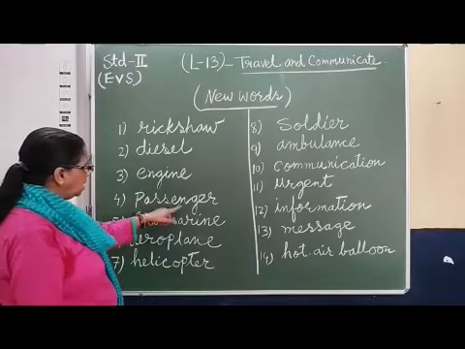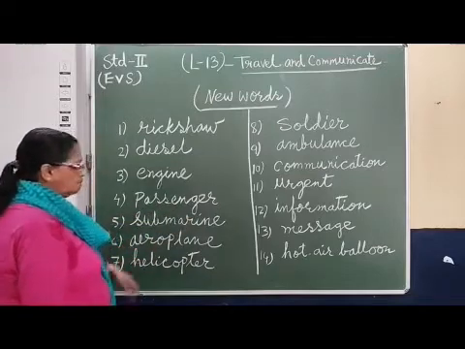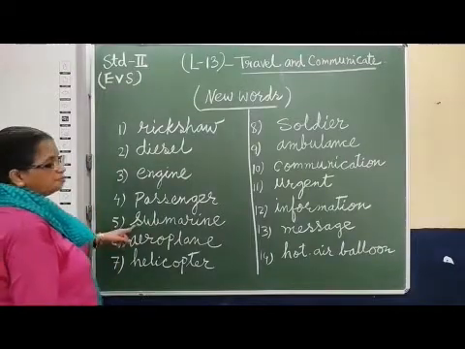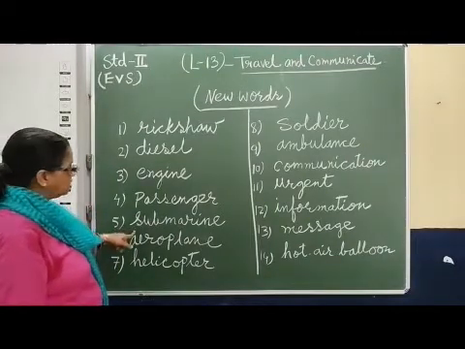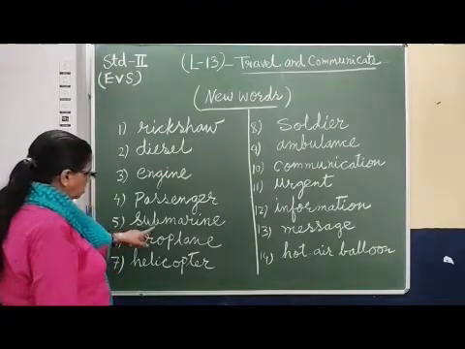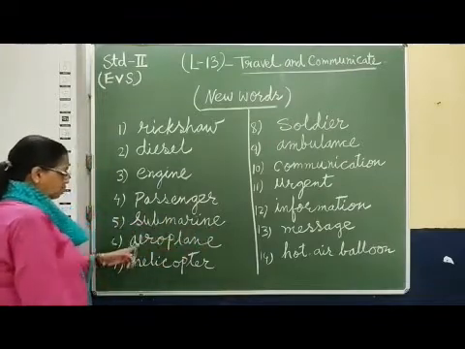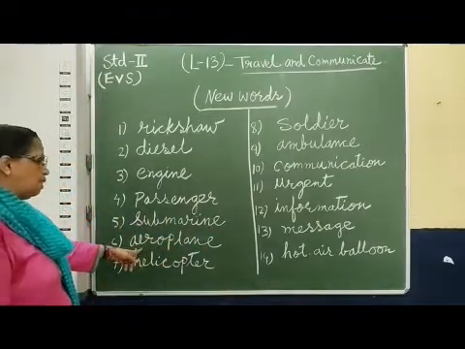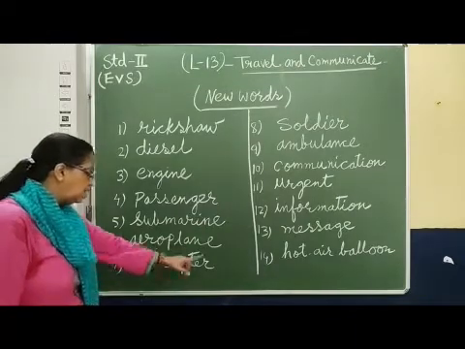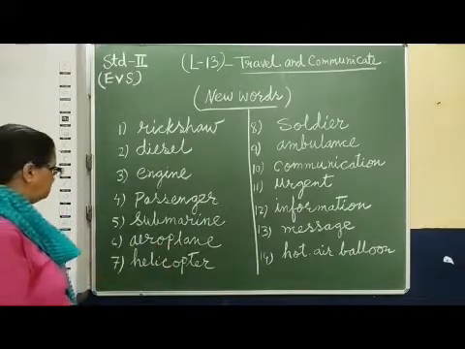P-A-S-S-E-N-G-E-R, passenger. Submarine, the vehicle which moves under the water and is mostly used by soldiers. M-A-R-I-N-E, marine, submarine. Aeroplane, you know it, but the spelling you have to learn. A-E-R-O, aero, P-L-A-N-E, plane, aeroplane.